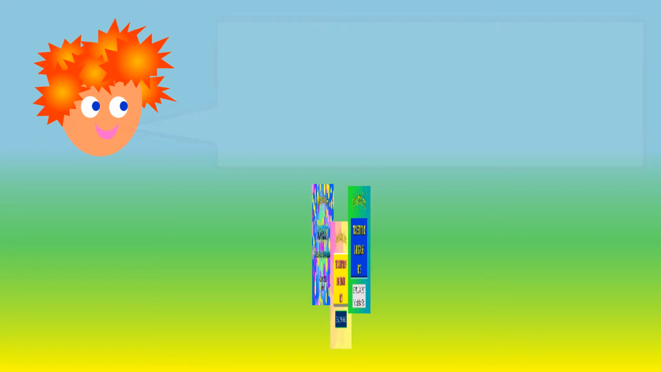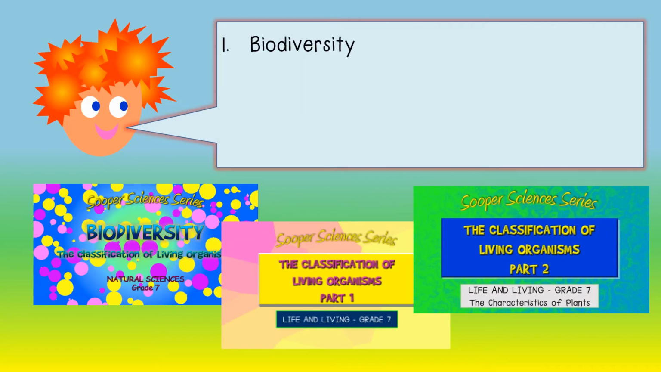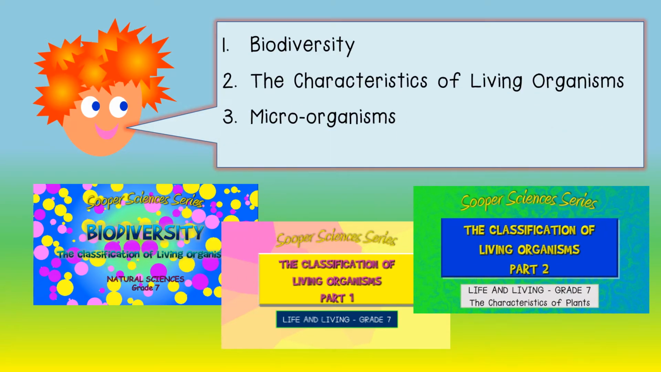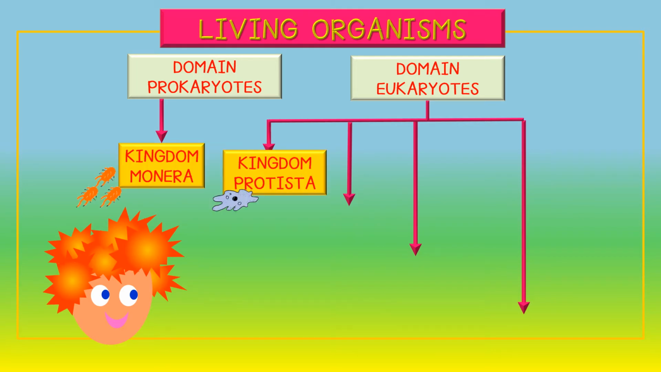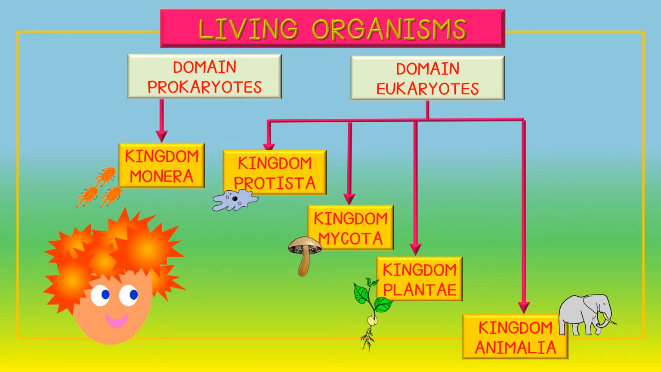In previous lessons, we have studied how living organisms are grouped, the characteristics of living organisms, microorganisms, and the characteristics of plants. You will remember that there are 5 kingdoms of living organisms. These are the Monera, Protista, Mycota, Plantae and Animalia. In this video, we will talk about the different groups that make up the plant kingdom.